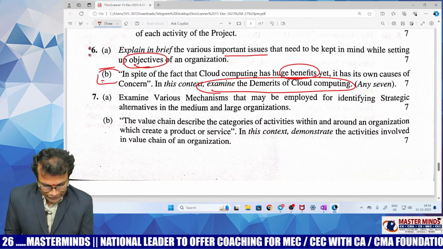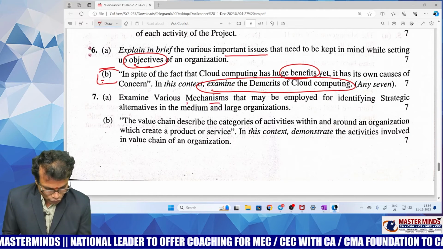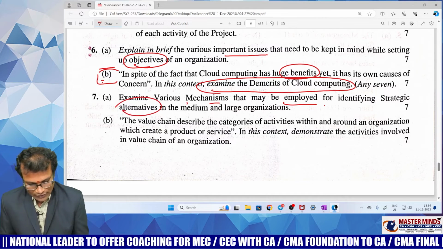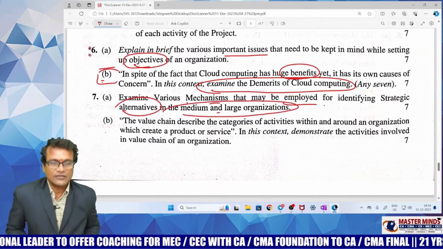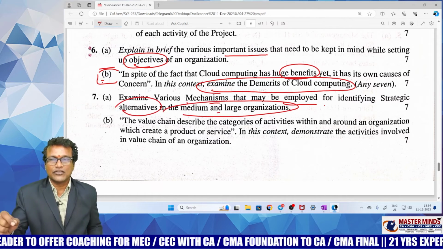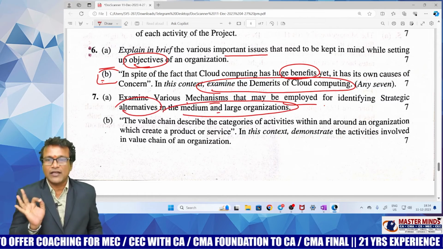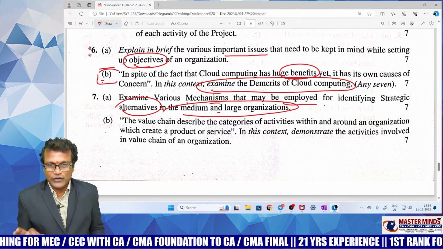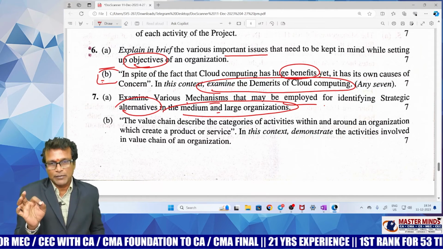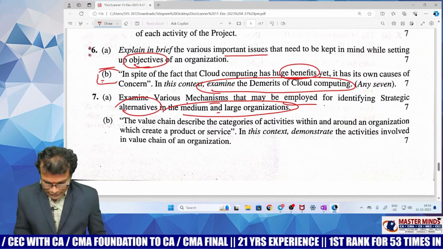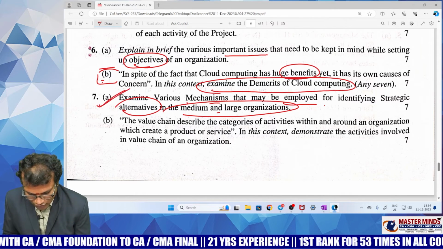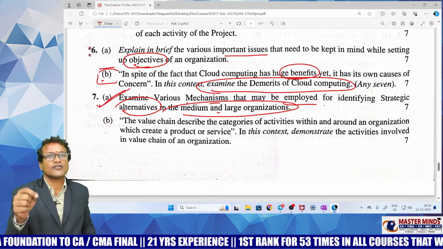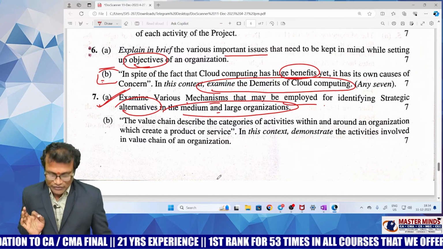Explain various mechanisms that must be used for identifying strategic alternatives in medium and large organizations. This question is a straight question present in Masterminds classwork material. By God's grace, we have discussed this question as an important question in 1-day strategy preparation video also. This is a very much probable question. I hope for students who have watched that 1-day strategy video, they might have answered this question also. Right. This is another straightforward question.